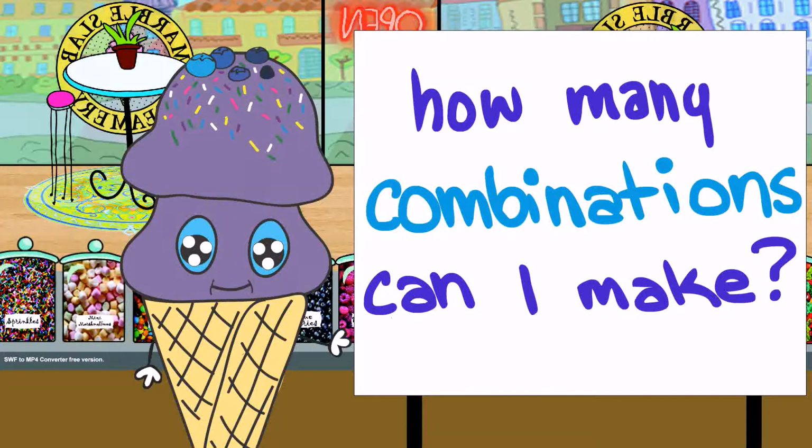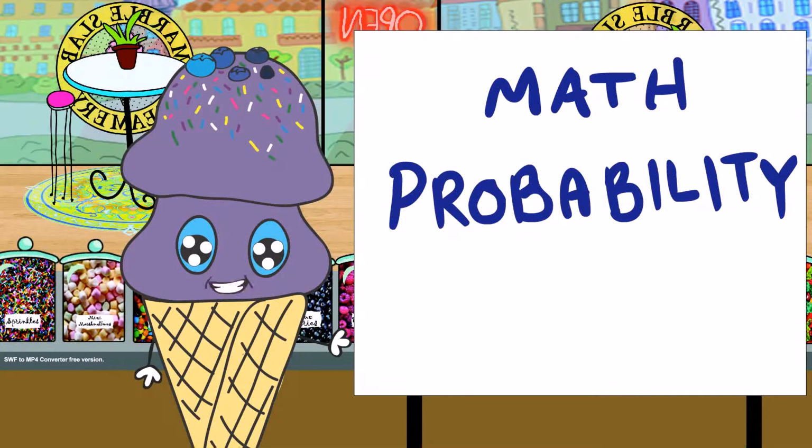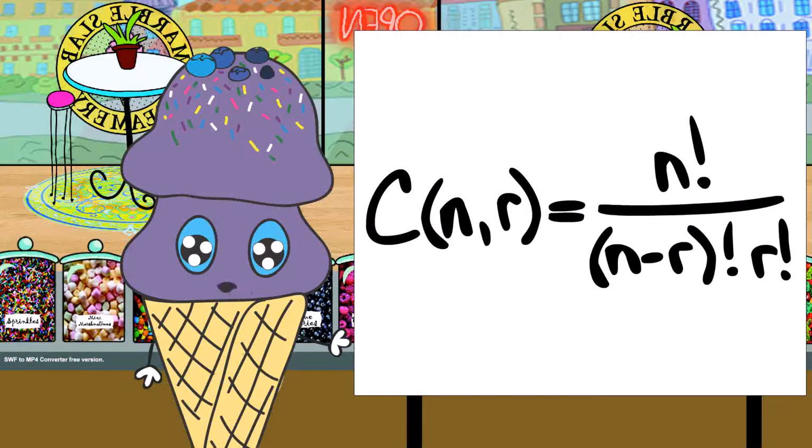Now, to figure out this problem, we need to get into some math. Since we're trying to figure out the possible ice cream combinations, we'll need to explore probability. We've decided to use combinations to help find the answer to my problem. This is the combination formula that we use.